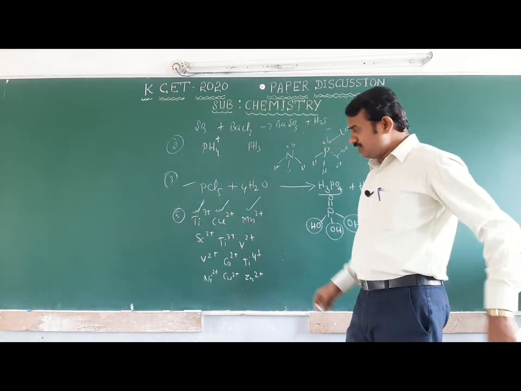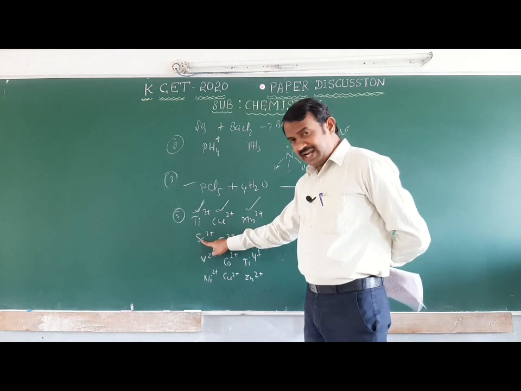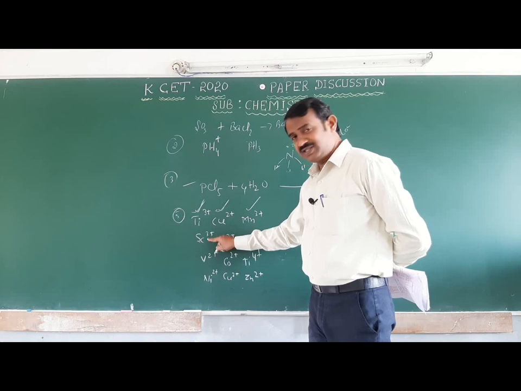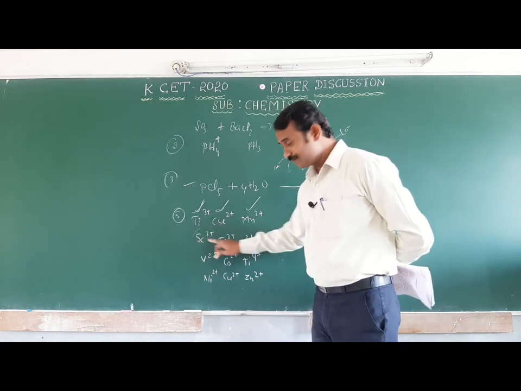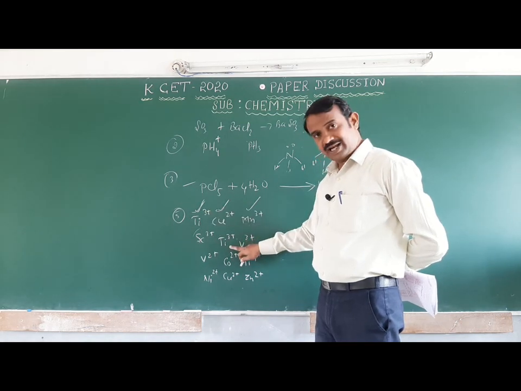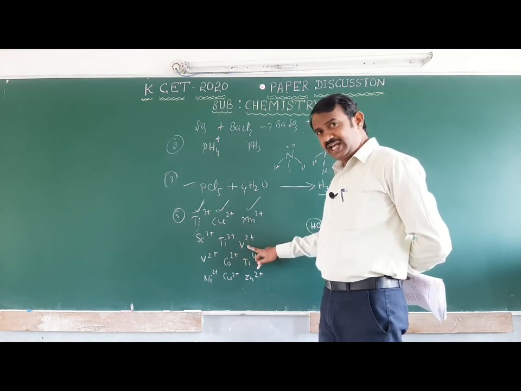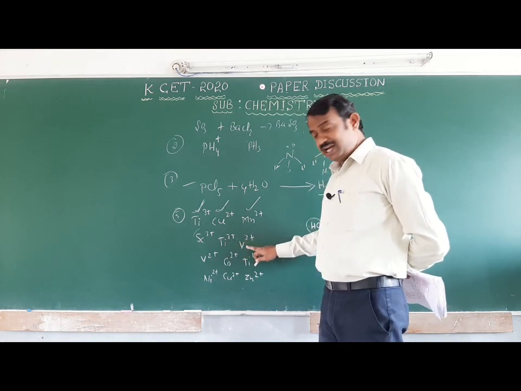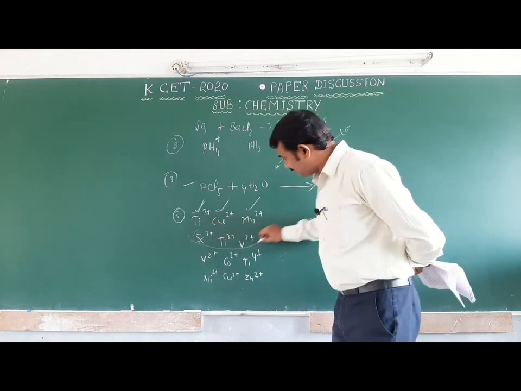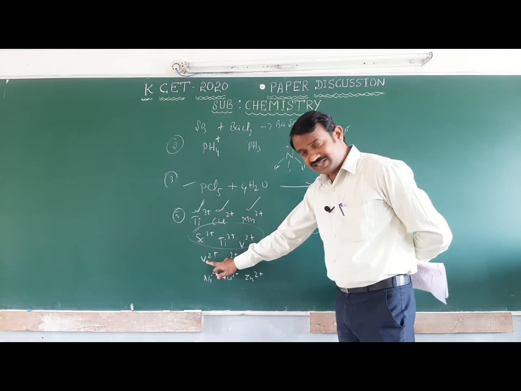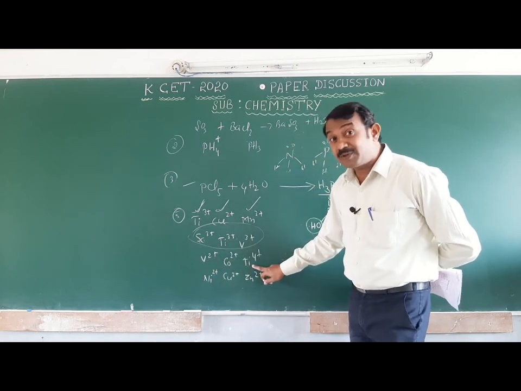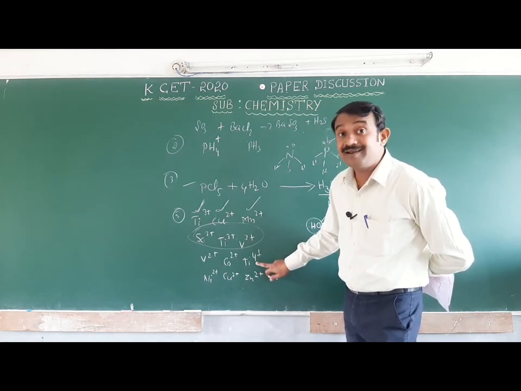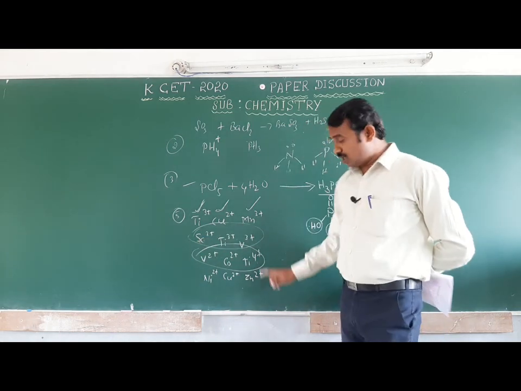Colored compounds are there. Coming to here, scandium 3 plus, 3d1 4s2, lose 3 electrons means 3d0 4s0, this is colorless. Titanium 3 plus is colored. Vanadium 3 plus, 3d3 4s2, lose 3 electrons, is also colored. Titanium is colored, vanadium is colored, scandium is colorless. Next, vanadium 2 plus is colored, cobalt 2 plus is colored, titanium 4 plus, titanium is 3d2 4s2, lose 4 electrons, this is colorless.